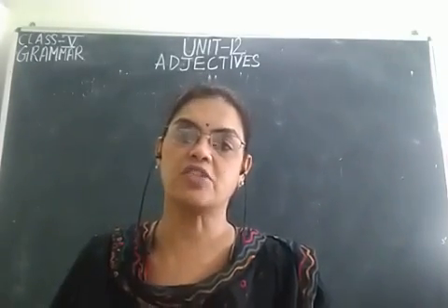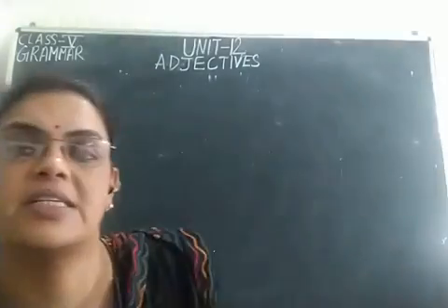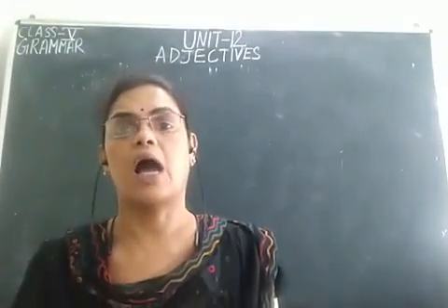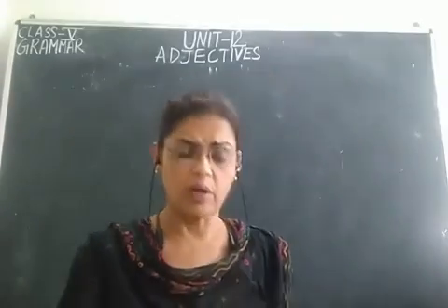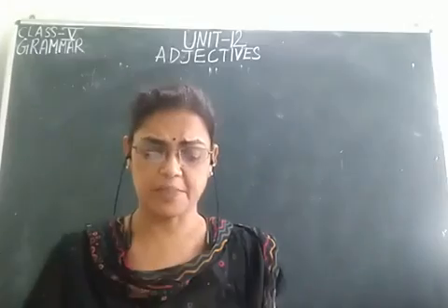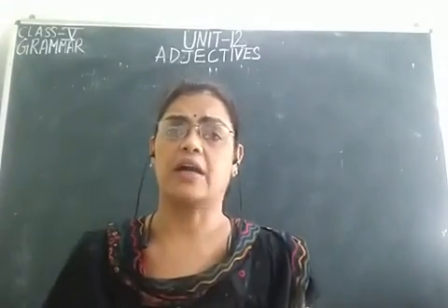What are adjectives, children? Adjectives are describing words. They describe a noun or a pronoun. Yesterday I had explained what adjectives are.